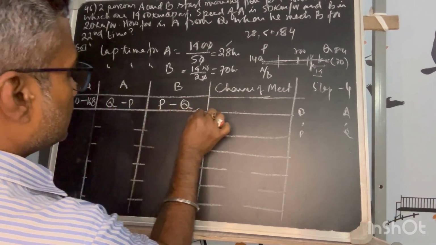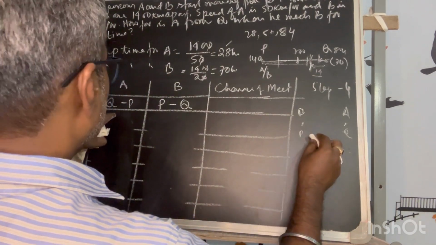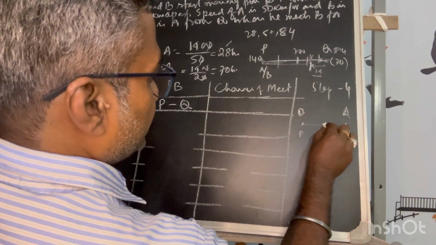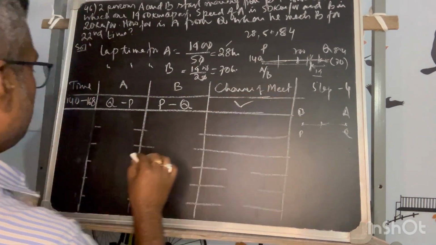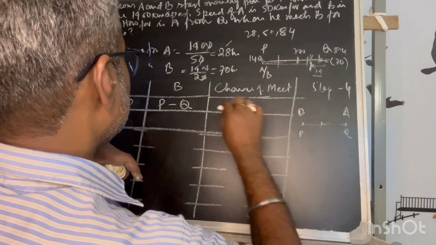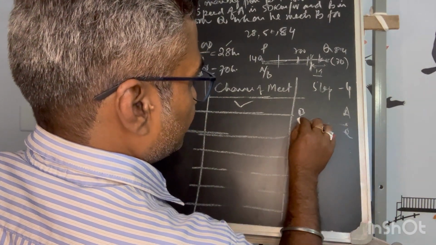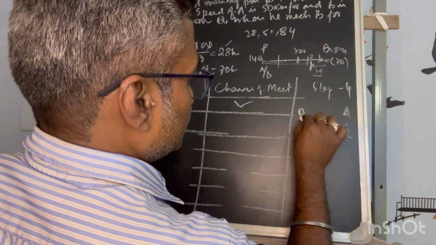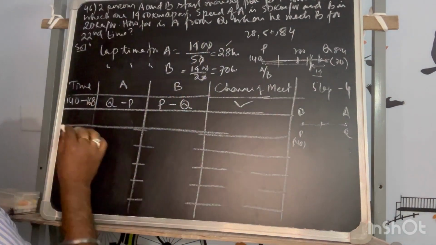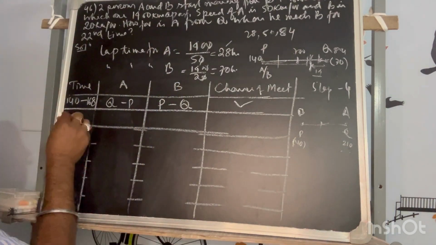Okay, now tell me, is there any chance of meet? He is moving from Q to P. A is moving Q to P, and is P to Q. So definitely there is a first chance of meet in first lap only. Fine. Then, this is the third lap we are going. So B has reached from P to Q, Q to P in 140. This is the initial time when B has reached at P. So then further he will reach at 210. So below any time there is a chance of meet.